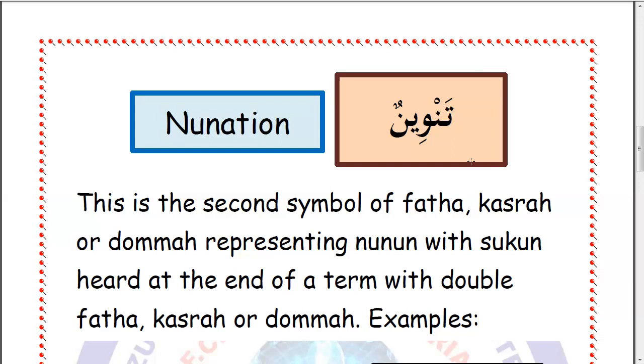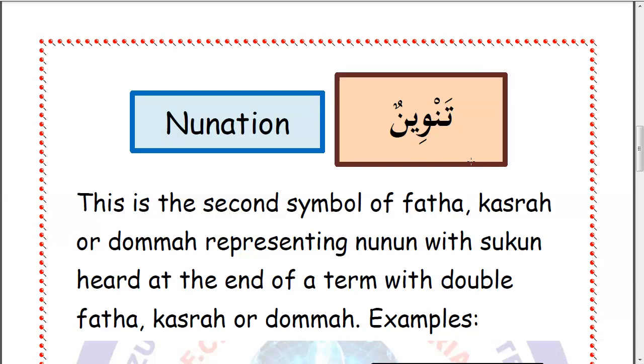So that sound of Nun that is heard at the end of those letters is known as Tanween in Tajweed. Just like when I say ban, at the end of pronunciation you must hear the sound of Nun. Ban, bin, bon. So that sound is known as Tanween in Tajweed.